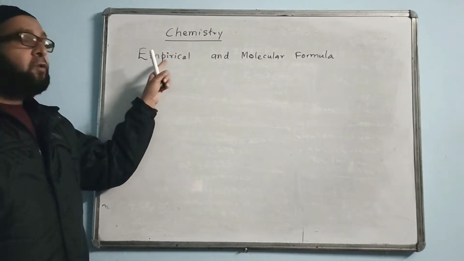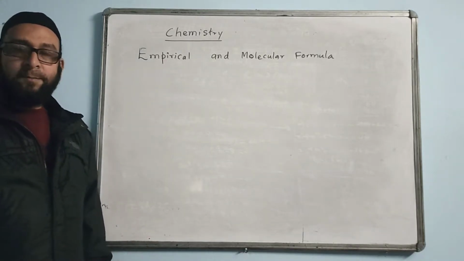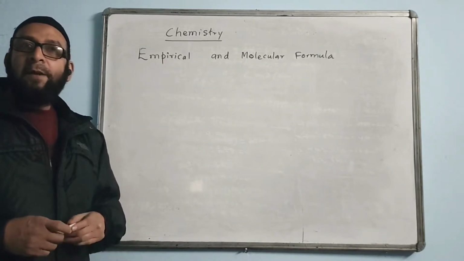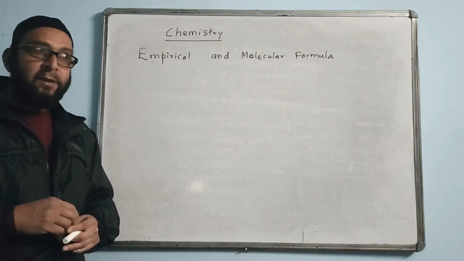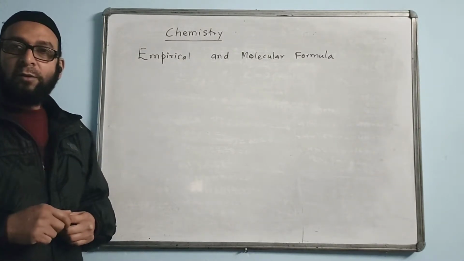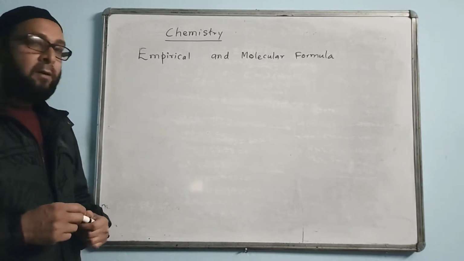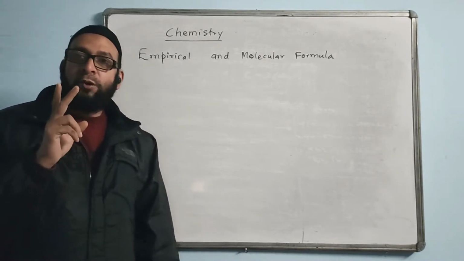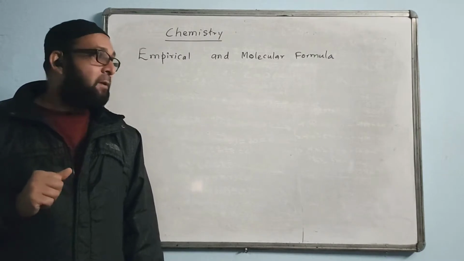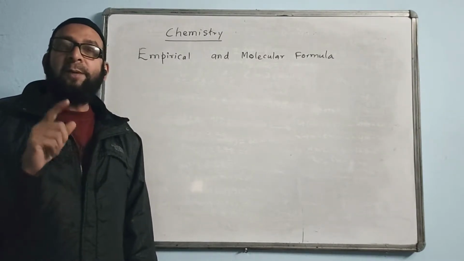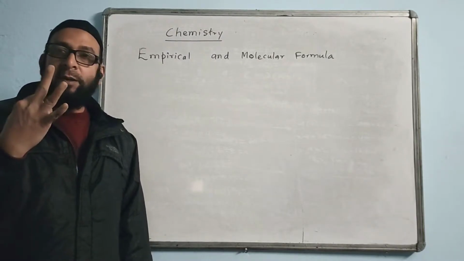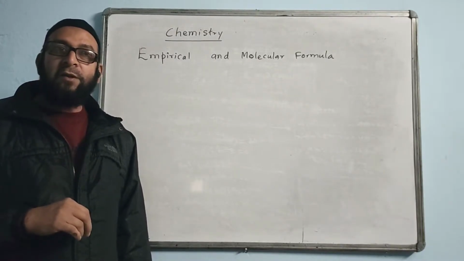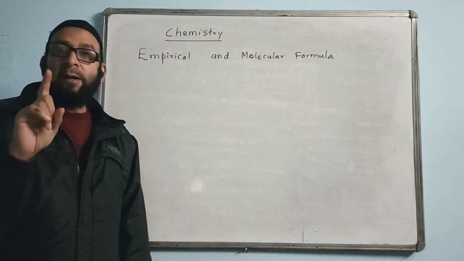First, you should know what is empirical formula. Empirical formula means simplest formula. The formula in the simplest whole number form is called empirical formula. You can have two types of question on empirical formula. The first type of question will carry 1 mark and the second type of question will carry 3 marks. So first you learn about the 1 mark type question.